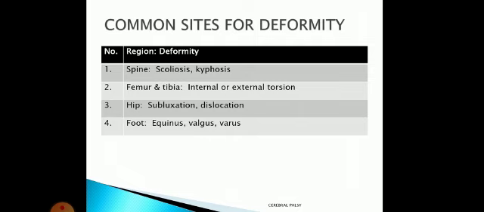Some patients may be having valgus or varus type of deformity. Valgus means the distal segment goes laterally. Varus means the distal segment goes medially. So for example, if you consider the ankle, talipes varus means the foot goes medially. Talipes valgus means the foot goes laterally. If you think of the knee, the distal segment is the leg. So genu varus, the leg goes medially. Genu valgus, the leg goes laterally.